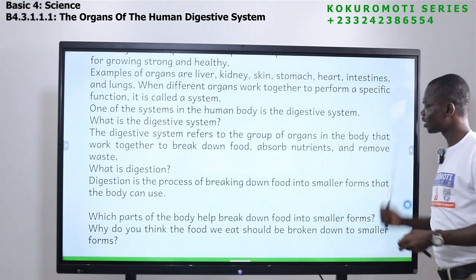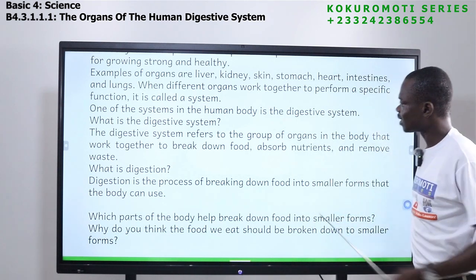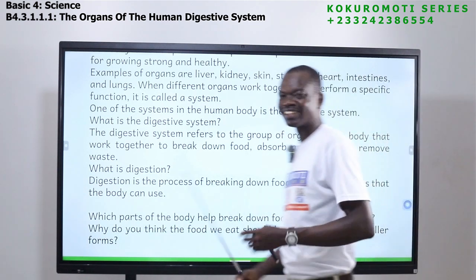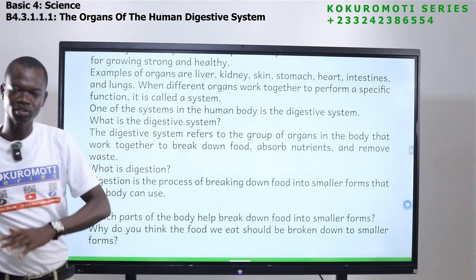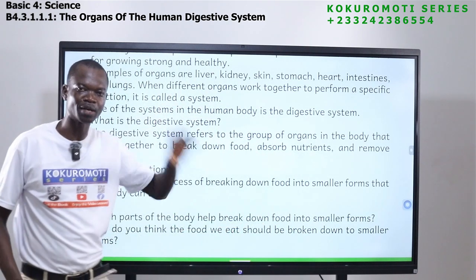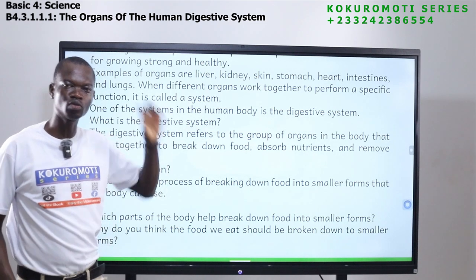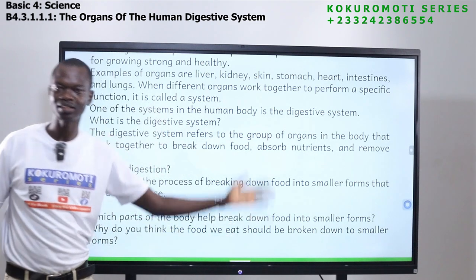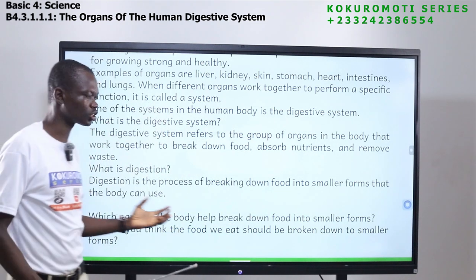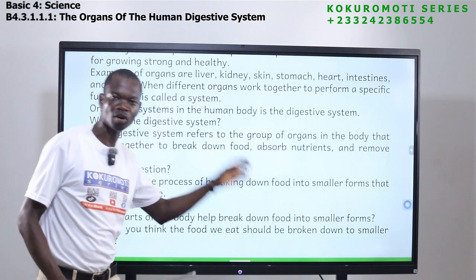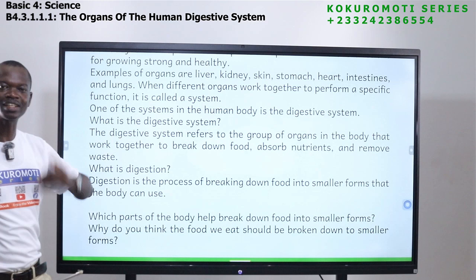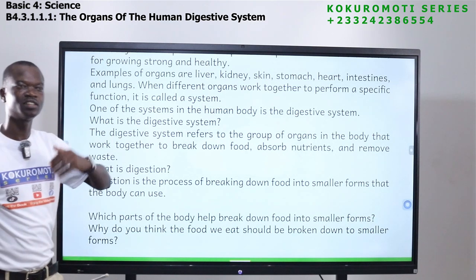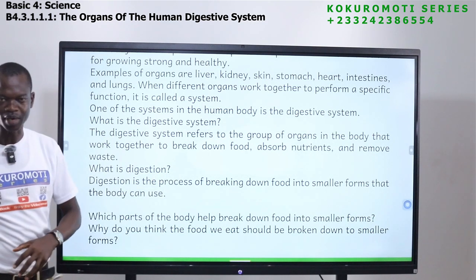The last thing is that the digestive system makes sure the parts that the body doesn't need come out. They don't have to remain in the body. The good ones are used by the body, the bad ones need to come out. It is the role of the digestive system to ensure that the unused, undigested waste comes out of the body.